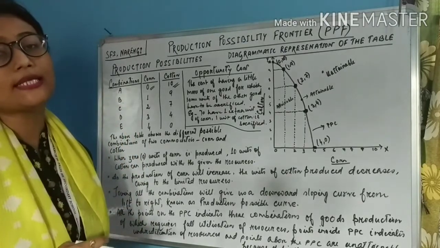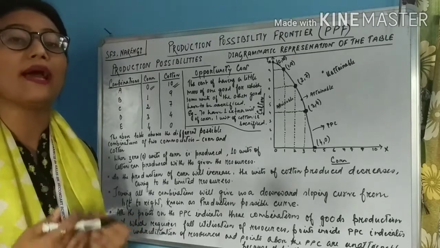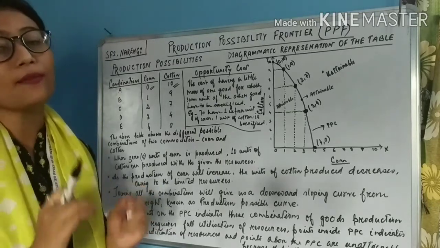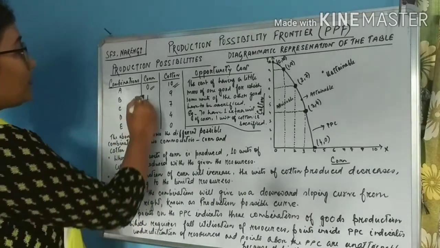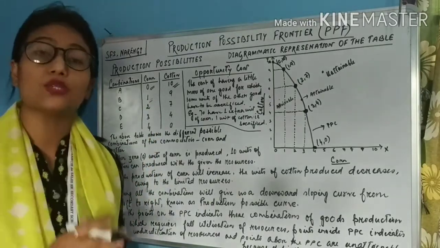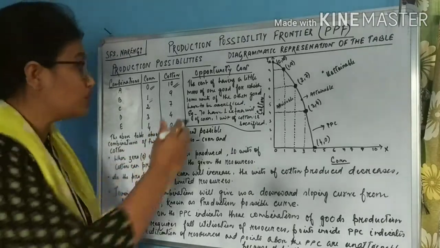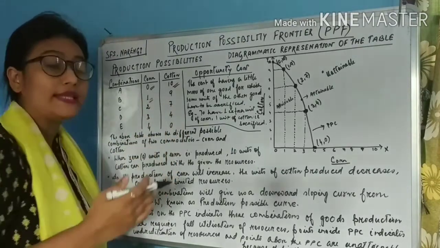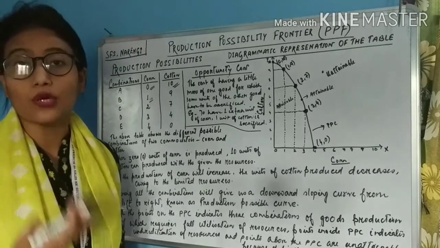Now the society thinks that this will not do. They will have to produce at least some units of corn. So what will they do? They will now produce 1 unit of corn. But students, since the resources are limited, in order to produce 1 unit of corn, they will have to reduce the production of cotton.